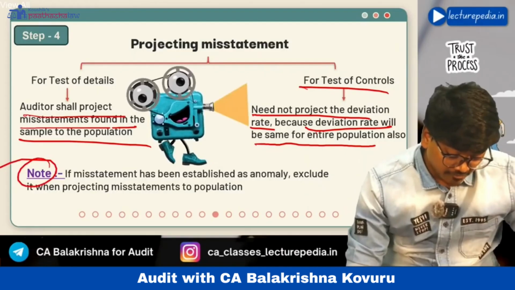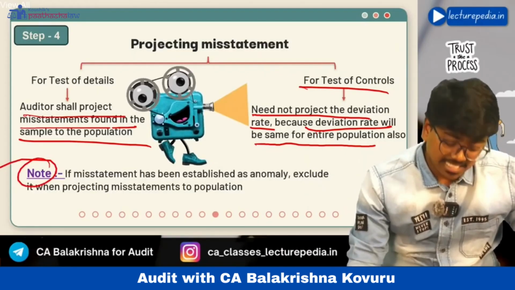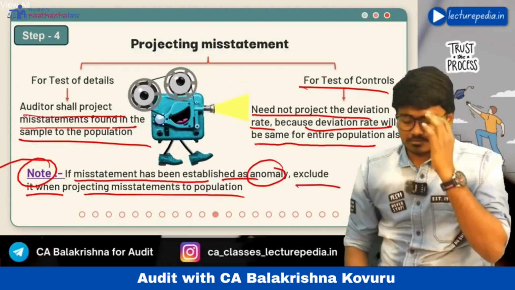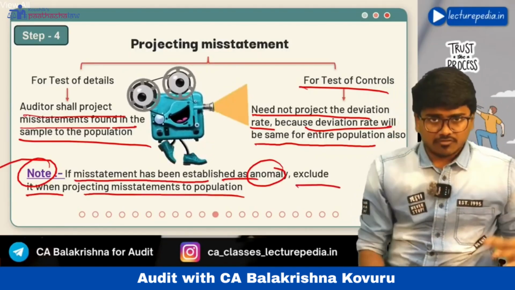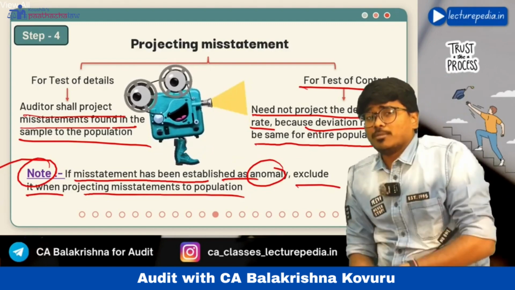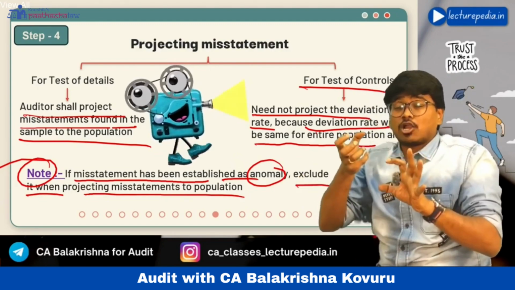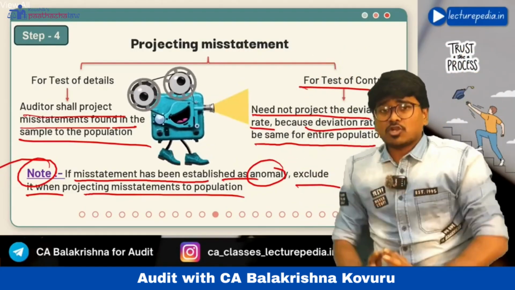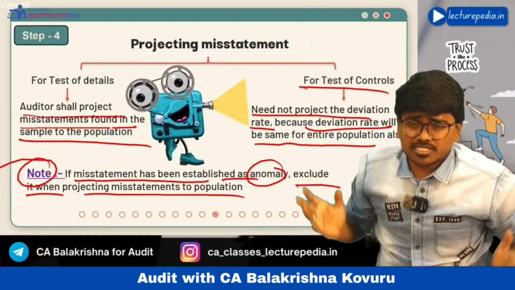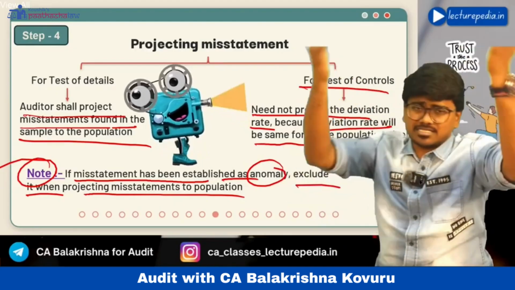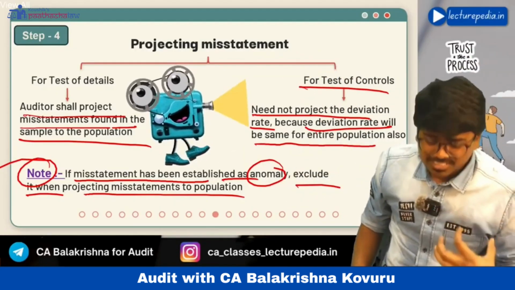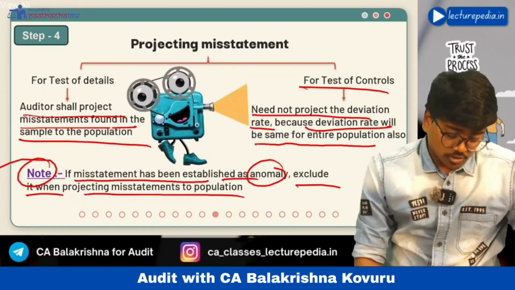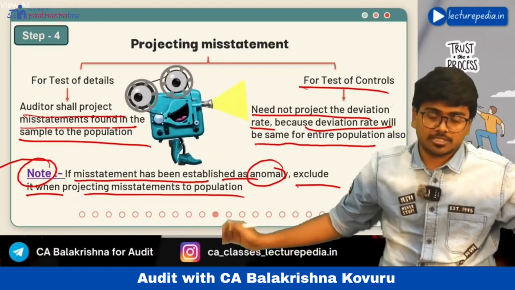Note, if a misstatement has been established as an anomaly, exclude it when projecting misstatement to the population. This I have already told you. If the auditor feels that a misstatement is an anomaly, you should not project that anomaly to the entire population, because anomaly itself means that it will not be present in the entire population. This type of misstatement will not be present in the entire population, so you should not project it to the entire population. Okay, so you have projected the misstatement.